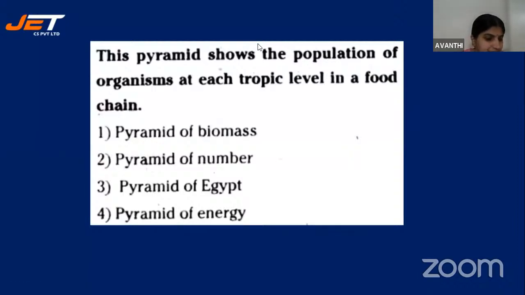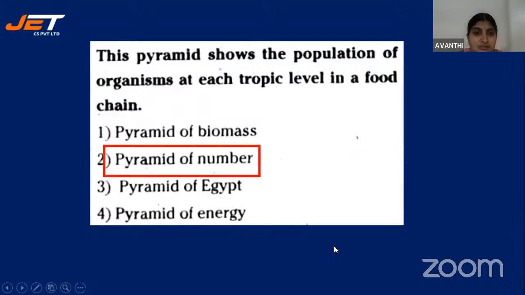Yes, Varsha has given the correct answer. Gayatri has given the correct answer. Saitage, it's not one. Pyramid of biomass means weight, based on the weight. Read the question properly. Divya has given the correct answer. Rohini has given the correct answer. It is pyramid of number. This pyramid shows the population of organisms at each trophic level. Population means the number here, number of organisms. So it is a pyramid of number. The answer is 2.